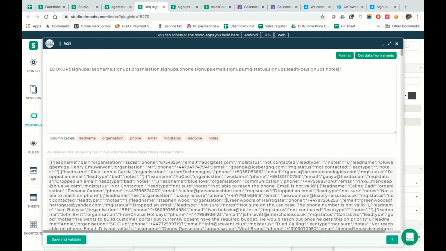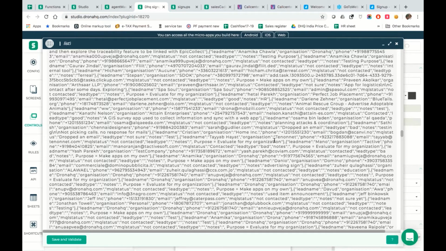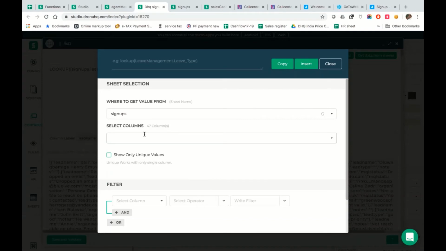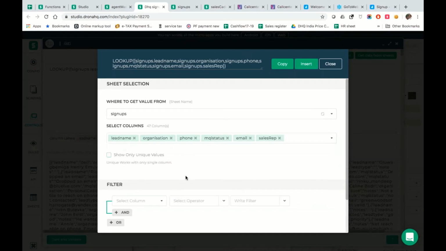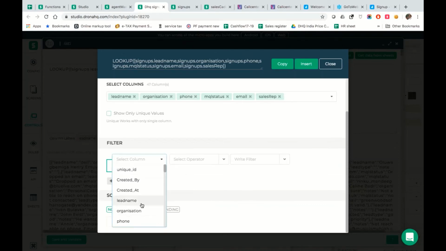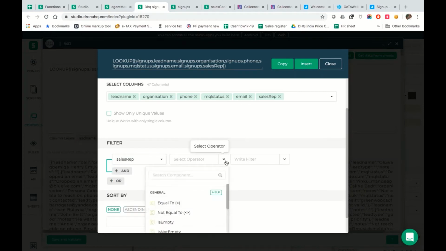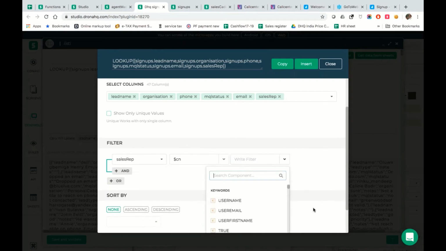But let's assume you want to add a little bit of filters on this. So let's assume you want to go back into this, and you pick up the same columns again: lead name, organization, phone, email, rep name. Okay. Now let's say you want to add some filters, that the rep name is equal to, or contains, maybe the name Jinen, or maybe we pick it up from the user email, right?